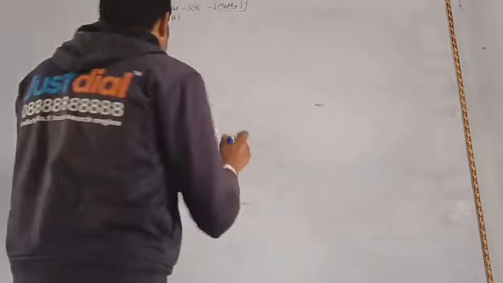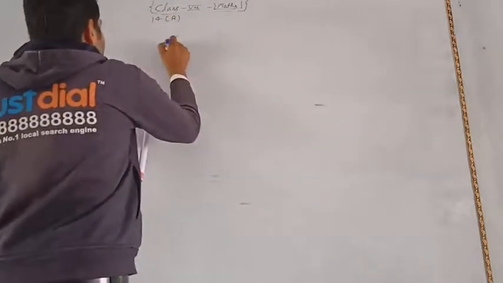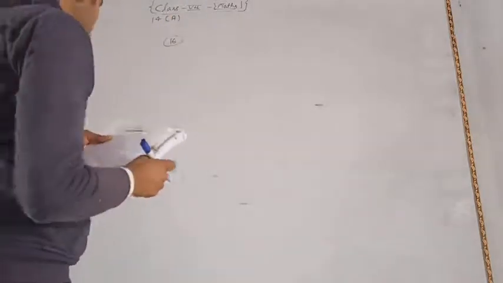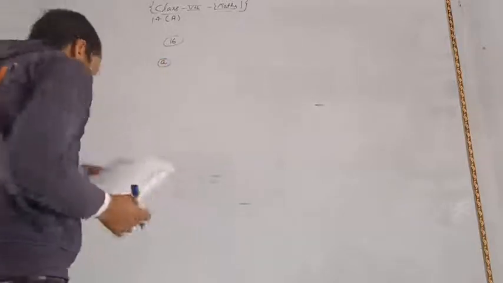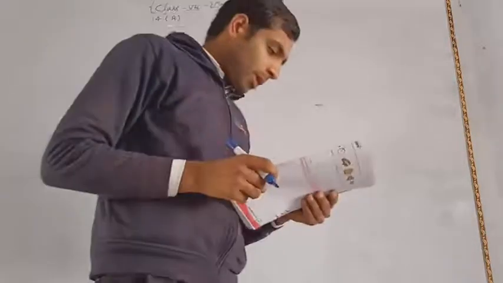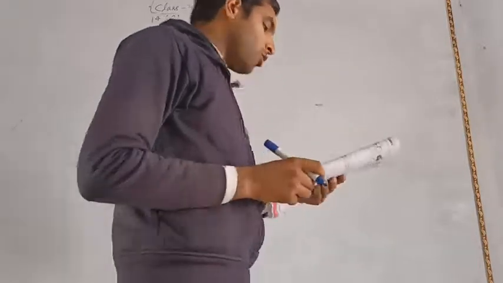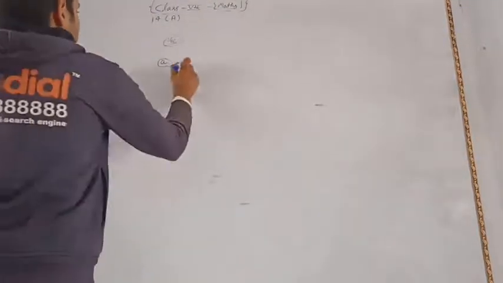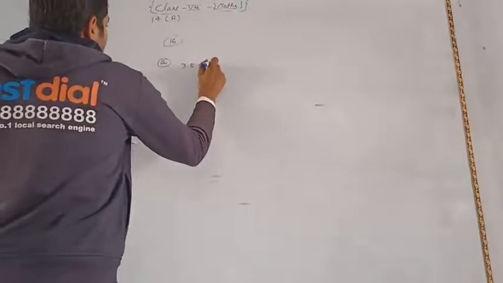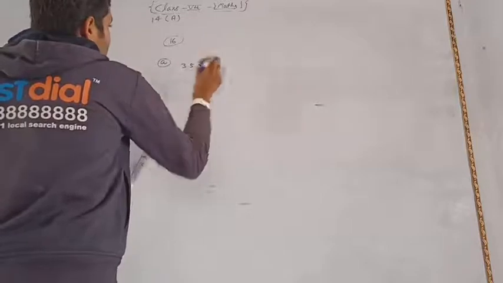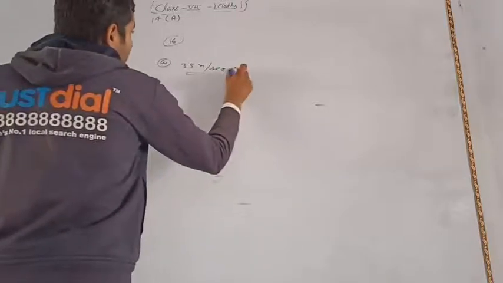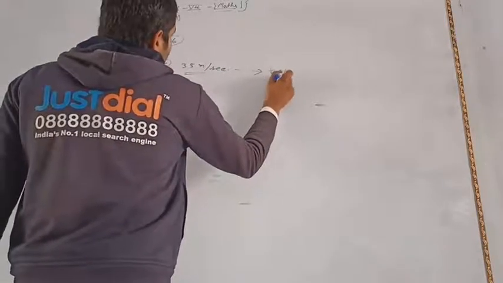Problem number 16, part A: express the following speeds in kilometer per hour. Given 35 meter per second, we have to express this in kilometer per hour.